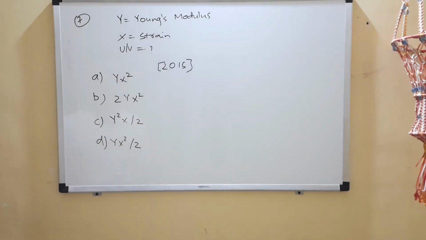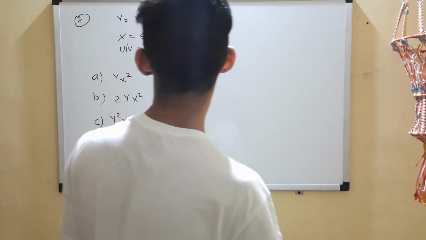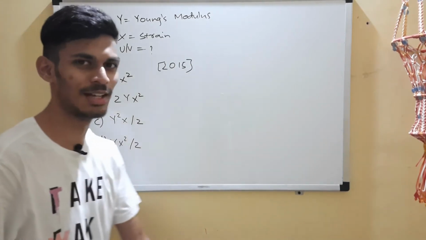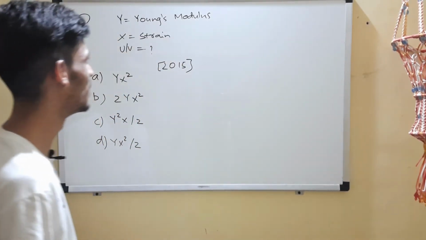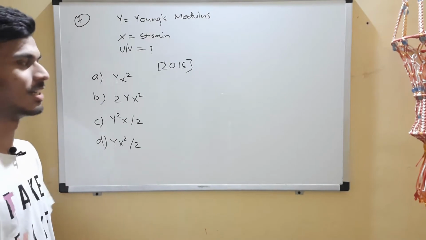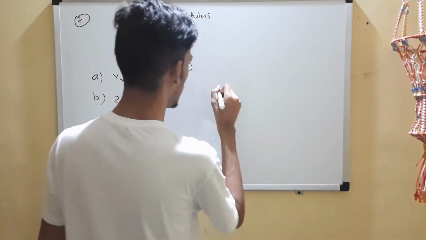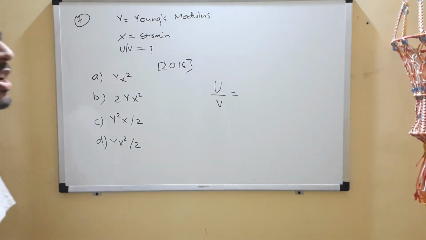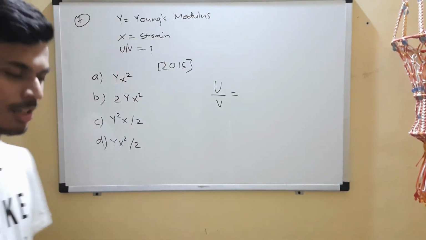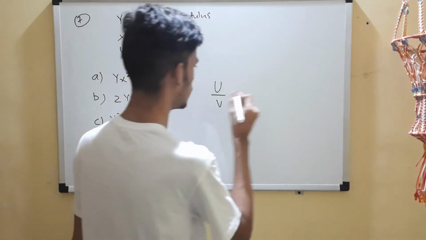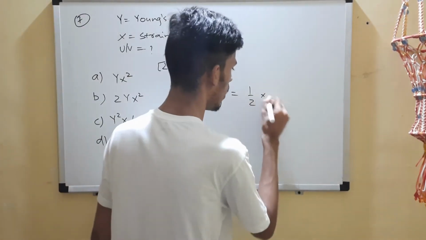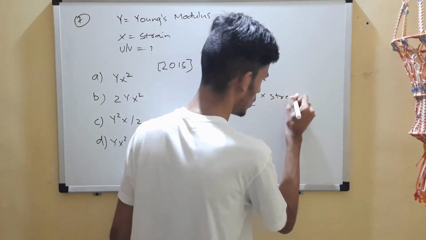Question 7 over here from 2015. In this question, you are given that Y is the Young's modulus, x is the strain. You are supposed to find potential energy per unit volume, right? Quite a simple question, directly formula based. Because potential energy per unit volume, you remember the derivation of potential energy stored in a stretched string, right? So that will be given by half stress into strain.